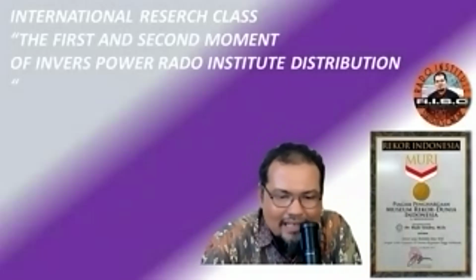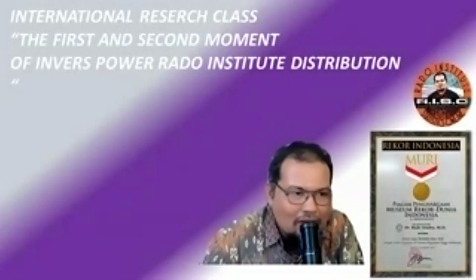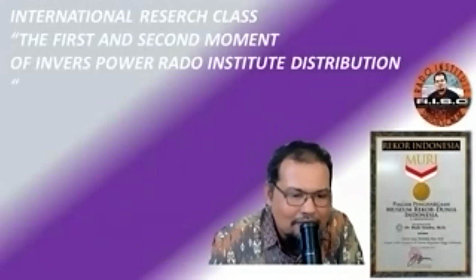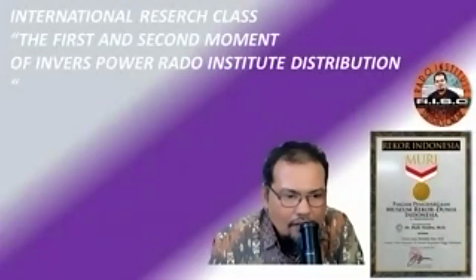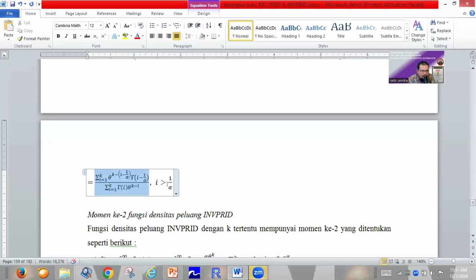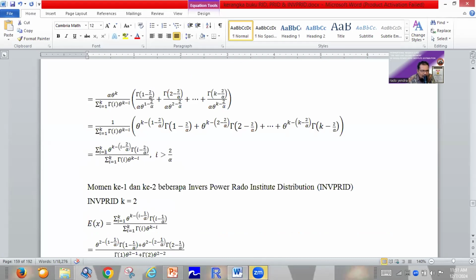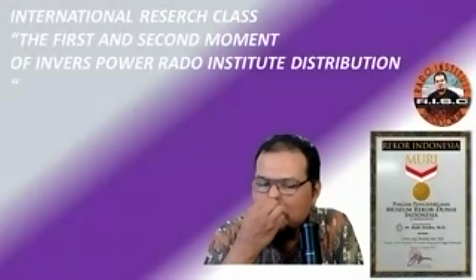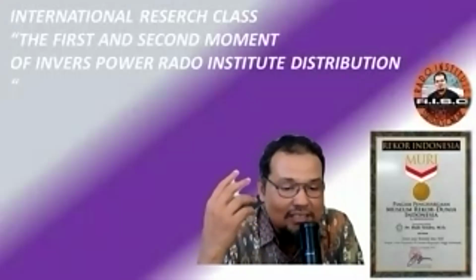This one is for the first moment, and this one is for the second moment. So very easy. We will continue our discussion in the next session.